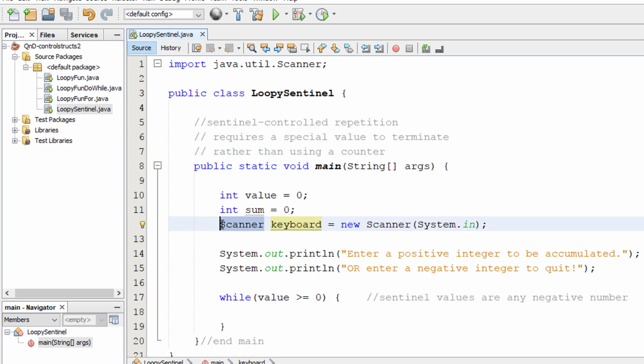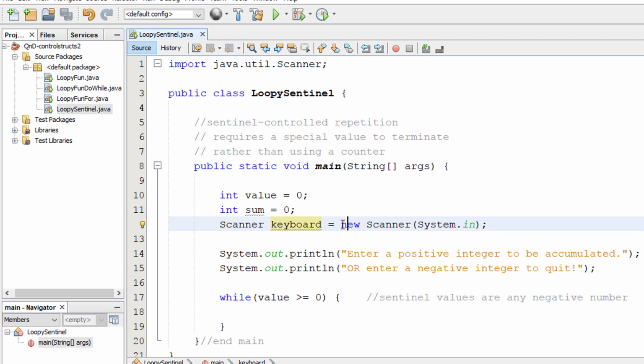Its type is a Scanner reference, and we are using the new keyword, which is used most of the time with anything that's not a primitive. You remember what we talked about, the 8 primitives in the earlier lesson? There are 8 primitives: byte, short, int, long, float, double, char, boolean. If it's not a primitive, it's a reference type. So this is a reference type.